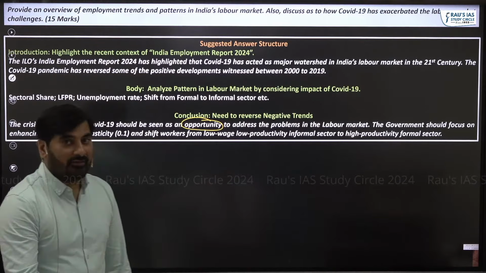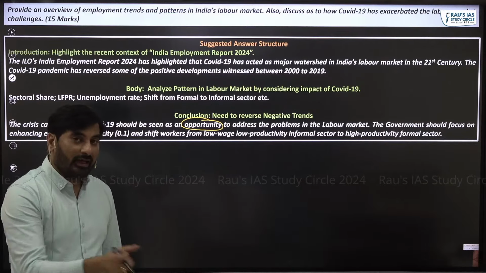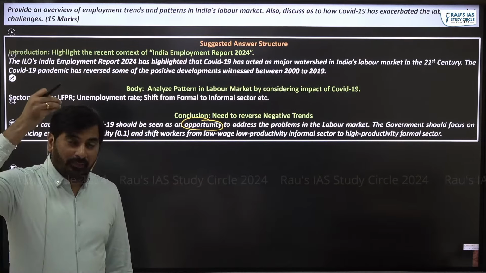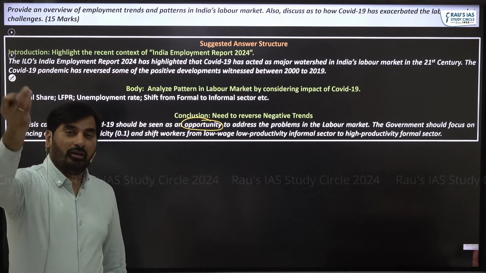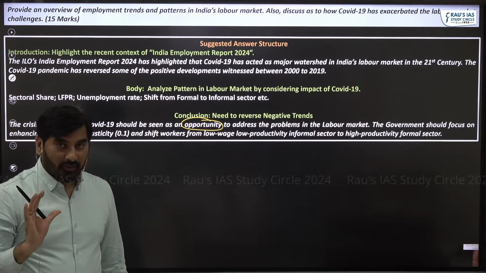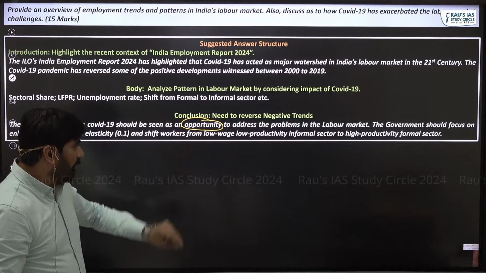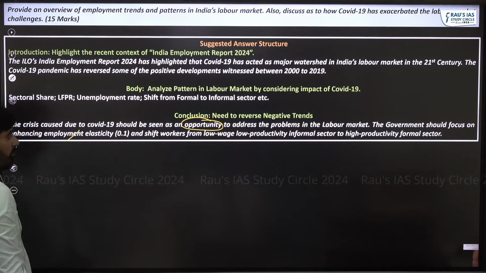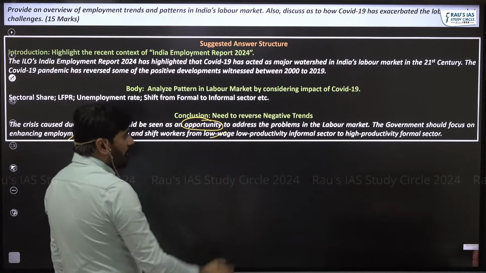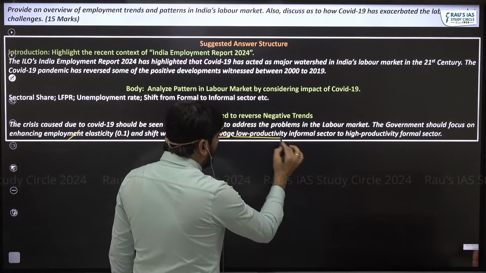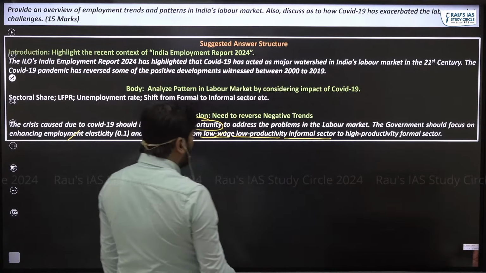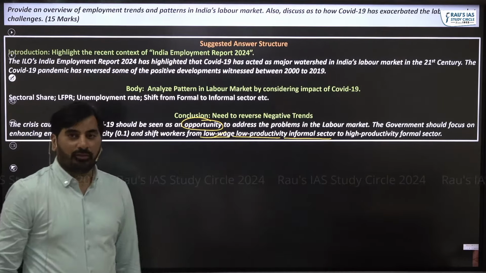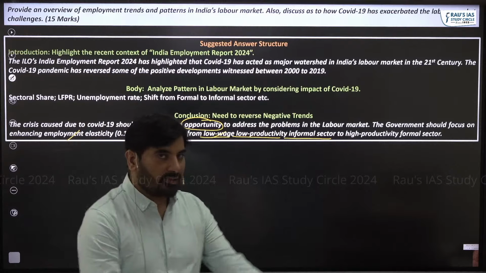We need to see this as an opportunity, and that is what the government has repeatedly kept emphasizing. COVID-19 is an opportunity for us to bring long pending reforms. So we need to see this as an opportunity to address the problems, and the government should focus on enhancing employment elasticity and shift workers from low wage, low productivity, informal sector to high wage, high productivity, formal sector jobs. That can be your conclusion.